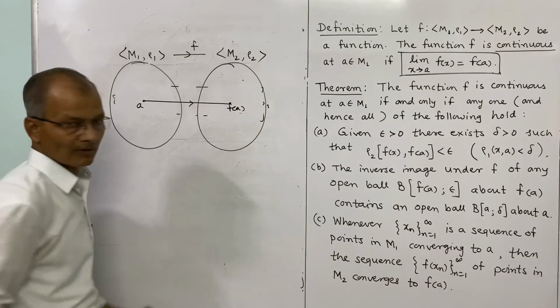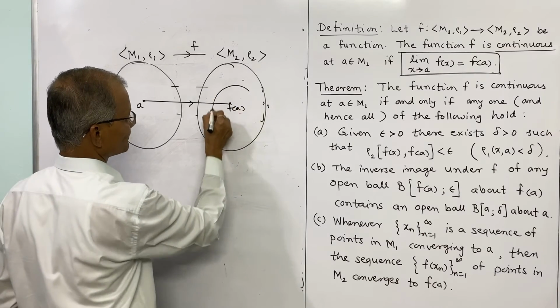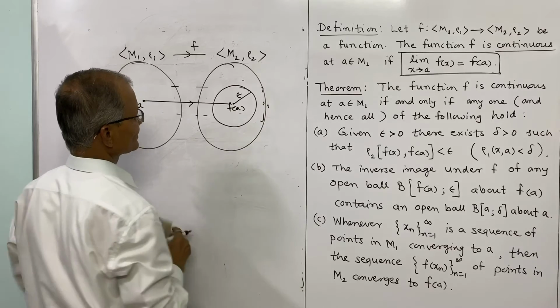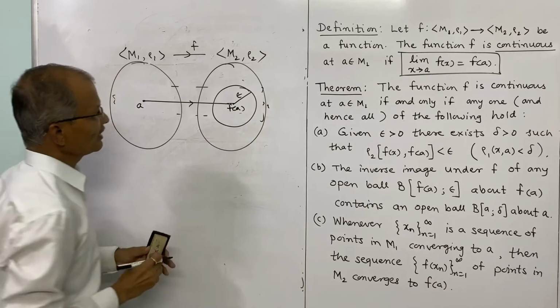If you have an open ball around f of a of radius epsilon, this is epsilon, the center is f of a, and the radius is epsilon.